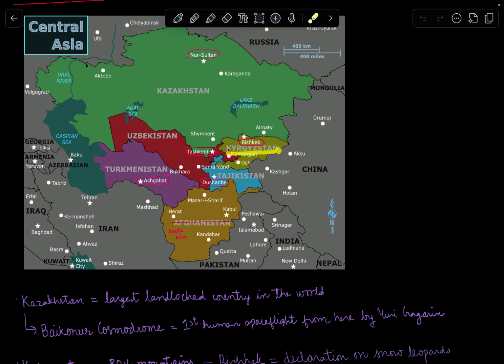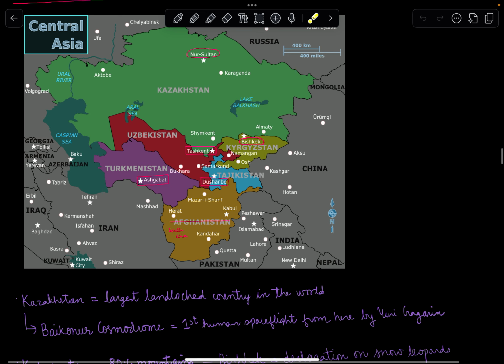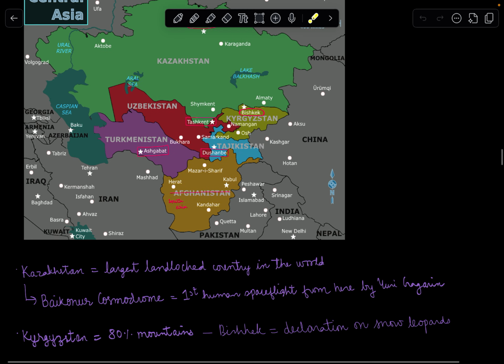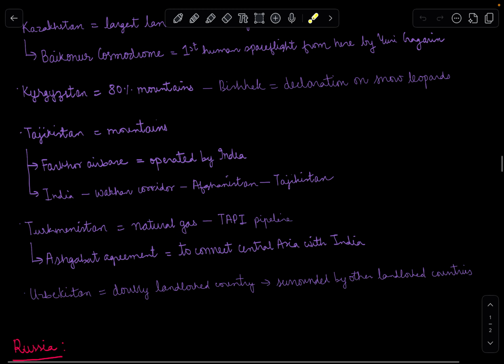Then we have Kyrgyzstan, whose capital is Bishkek. It is 80% a mountainous region, and there was a declaration on snow leopards. Then there is Turkmenistan, which is famous for the TAPI pipeline and Ashgabat agreement in order to connect India to West Asia. Then there is Tajikistan, which is also a mountainous region, and its capital is Dushanbe.